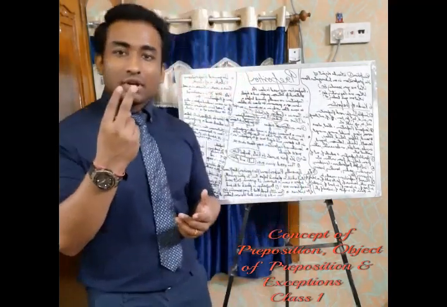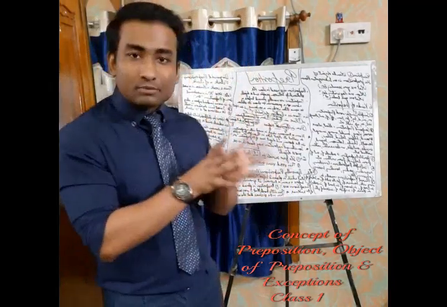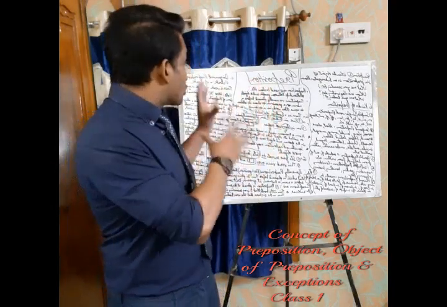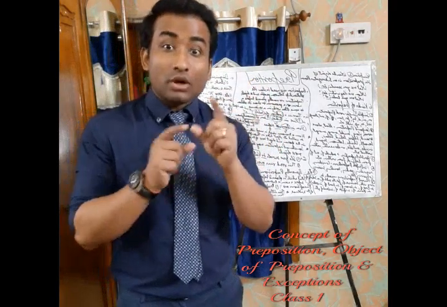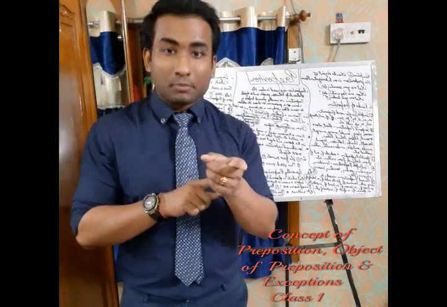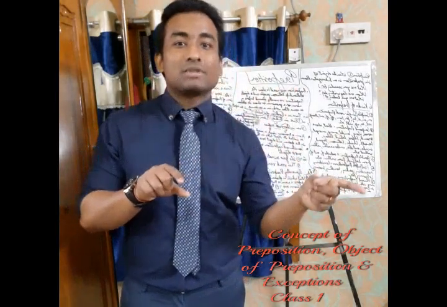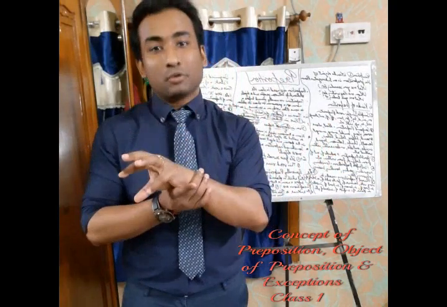So what we have learned: we have understood the concept of preposition in this video, and we have also understood the object of the preposition. What is the object of the preposition? When a preposition comes in a sentence, obviously it comes for an object. That object is a noun and we call it the object of the preposition.